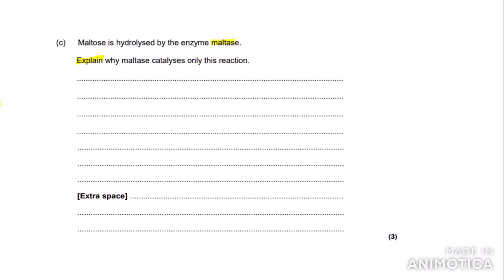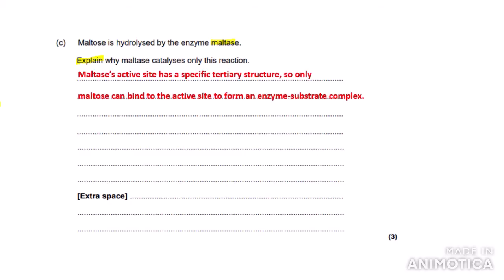So this question is asking us about enzyme specificity. So this is what I've put. Maltase's active site, the key term here is active site. You can't just put maltase. You need to refer to the active site. Maltase's active site has a specific tertiary structure or a specific shape. So only maltose can bind to the active site to form an enzyme-substrate complex. Now, an examiner likes it when you use the term enzyme-substrate complex, so always try to use that when you're talking about enzymes or enzyme specificity.